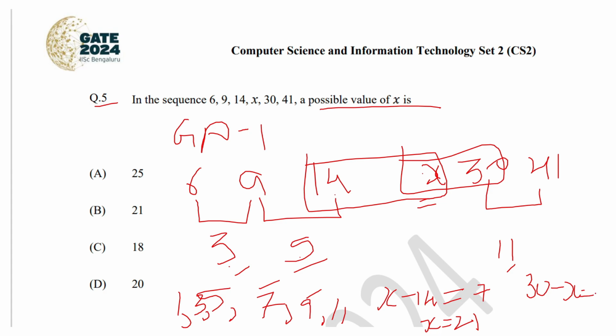The difference between these two numbers should be 9, so x is equal to 21. Since both values of x are the same, that is 21, when the differences between x and 14 and between 30 and x are calculated, we can say that the differences are in increasing order of odd numbers. Hence the answer is 21.